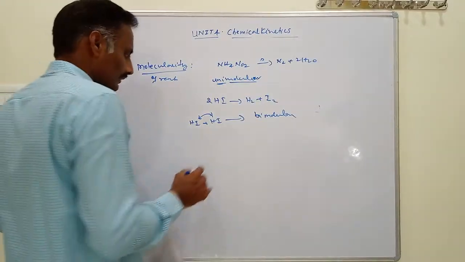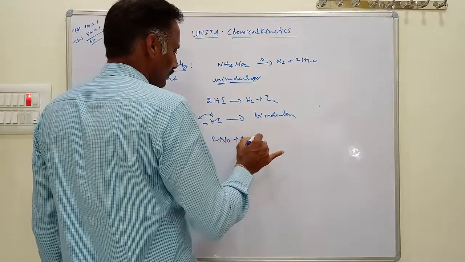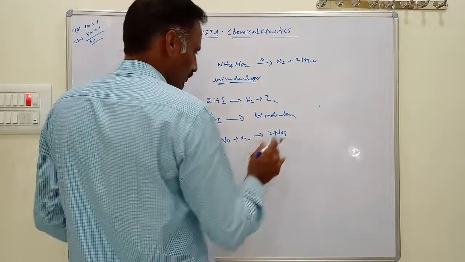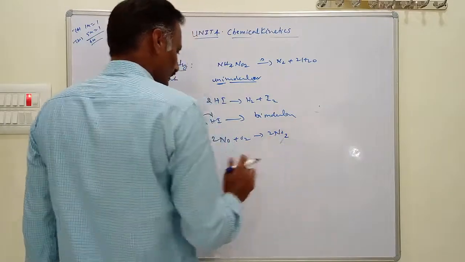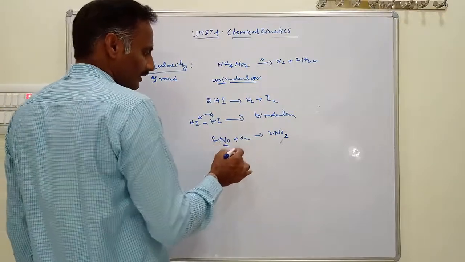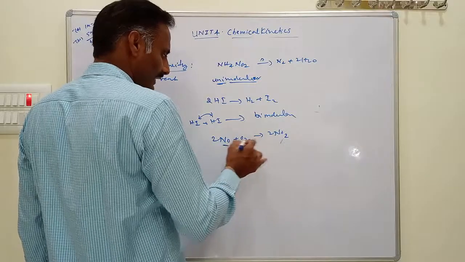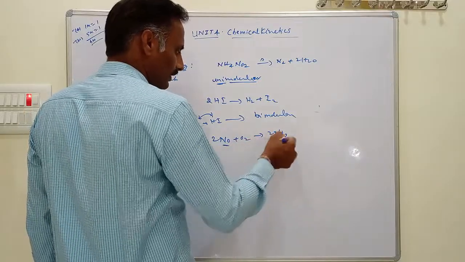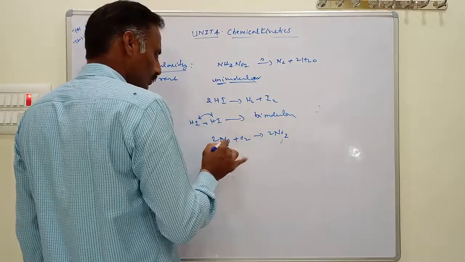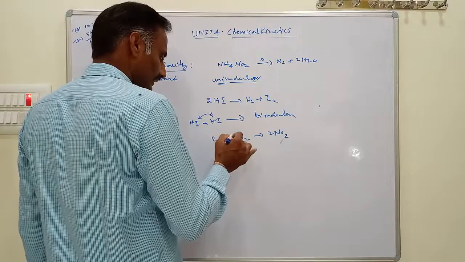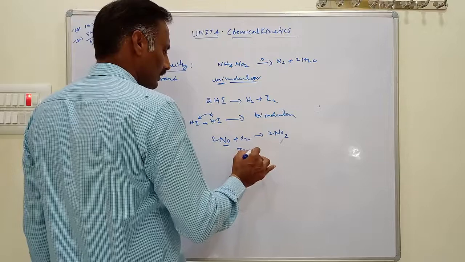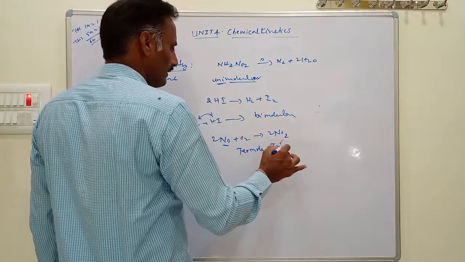Similarly, 2NO plus O2 gives 2NO2. This means two molecules of NO and one molecule of O2 can collide simultaneously to give 2NO2 in an elementary reaction. Here three molecules, two NO molecules and one O2 molecule, collide simultaneously to give the product 2NO2. This is called a termolecular or trimolecular reaction.